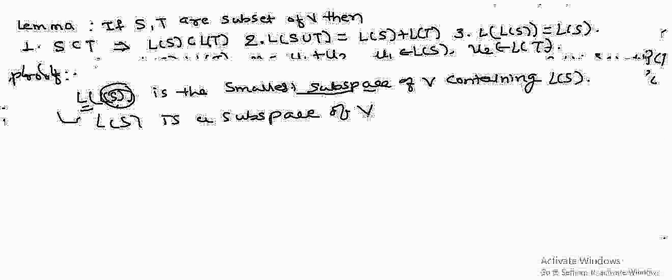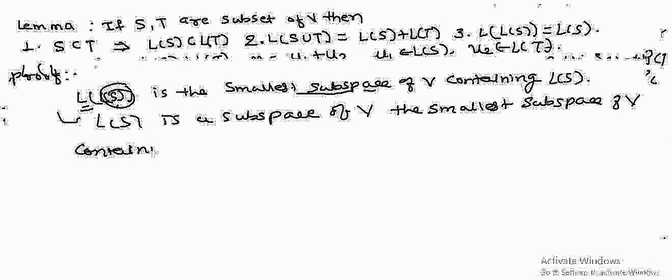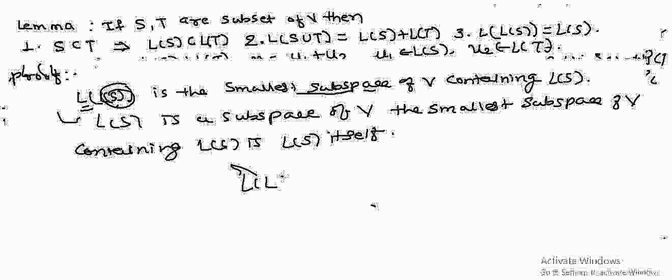We have proved it is a subspace of V, and therefore the smallest subspace of V containing L of S is L of S itself. The smallest subspace containing L of S is L of S itself, and therefore L of L of S equals L of S. All three parts are proved.